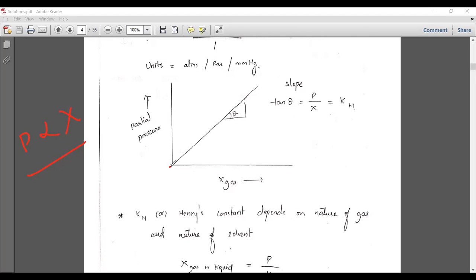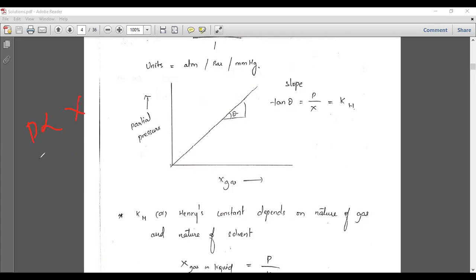If you increase the pressure, the mole fraction increases, and as you go on increasing the pressure, the mole fraction keeps increasing. So you will get a particular line like this. The slope of this can be calculated as tan theta. There is not that much mathematics here. By using Henry's law, you can draw this particular graph.